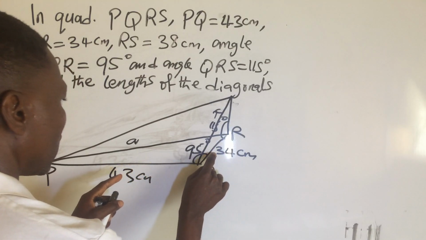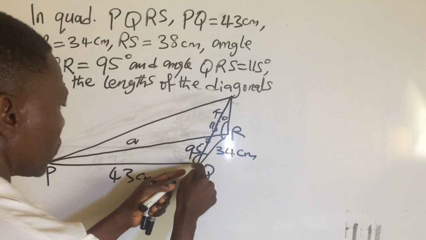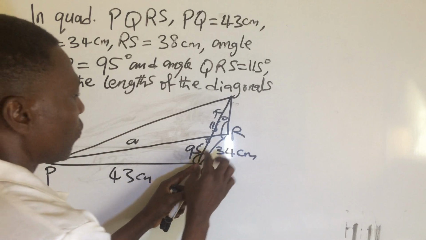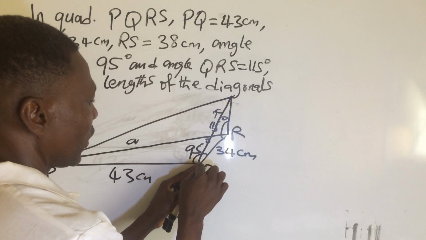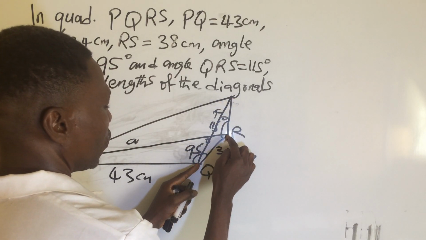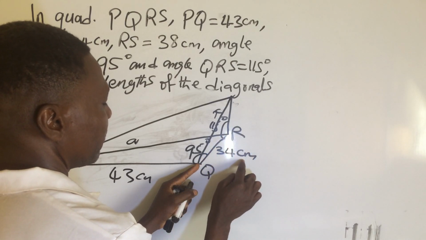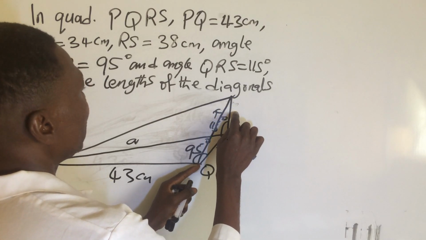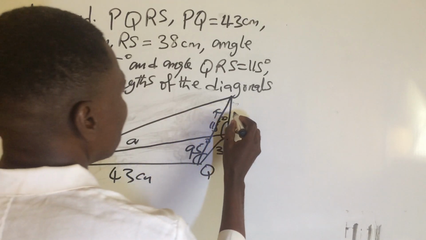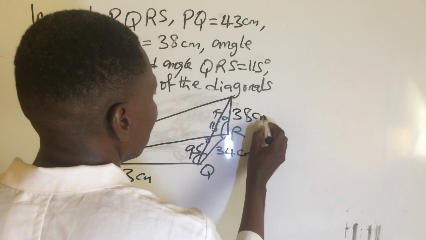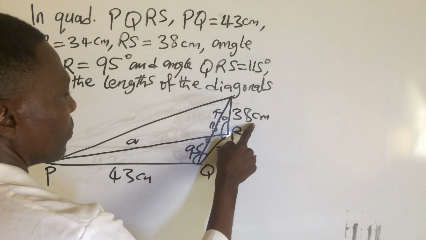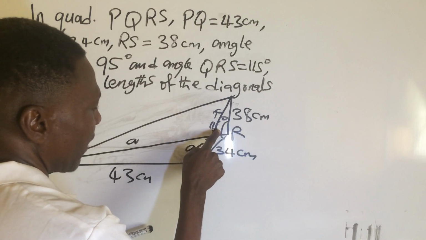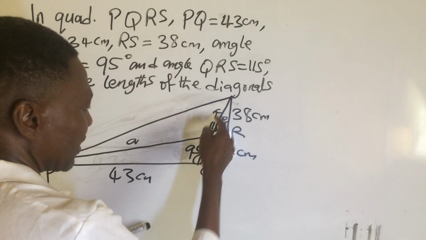So we use here and here with the included angle, which is 95, to solve for A. Then for this other diagonal, we will consider here, the 34 cm, and also here, which the value is 38, and the included angle is given to be 115 degrees. So we will now solve for x.